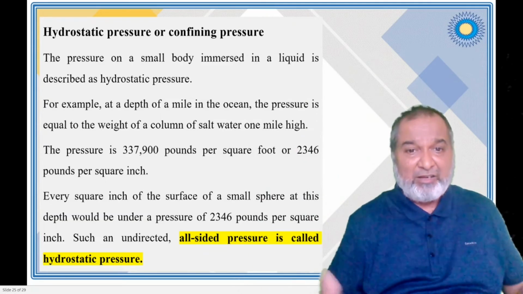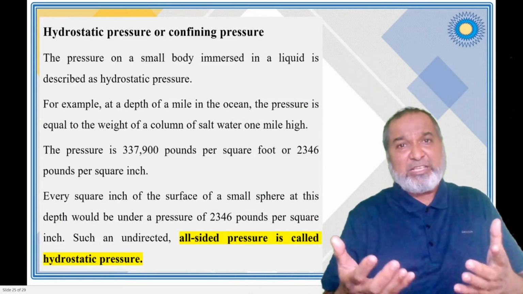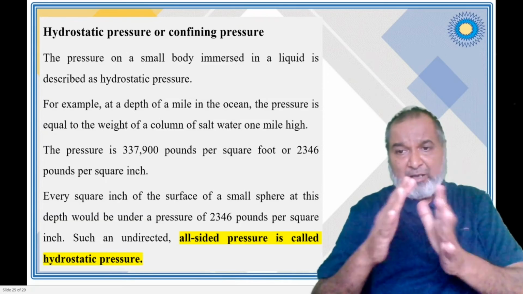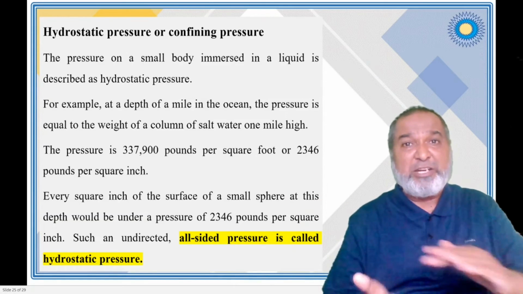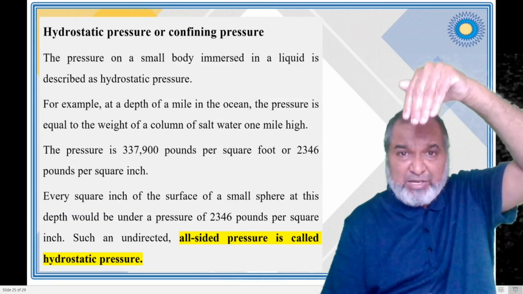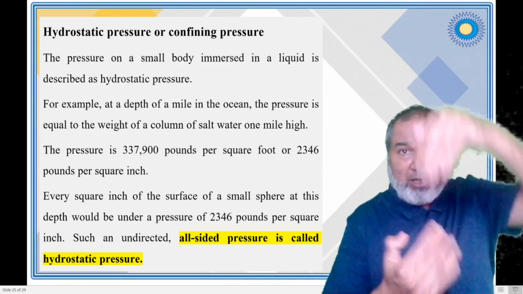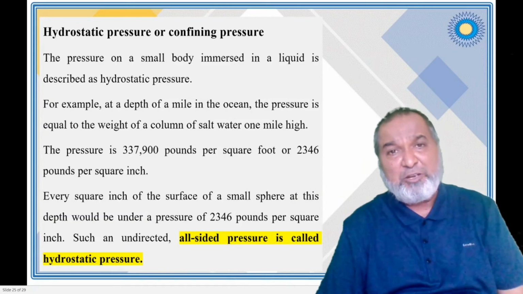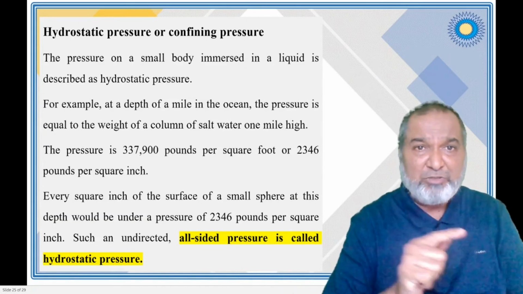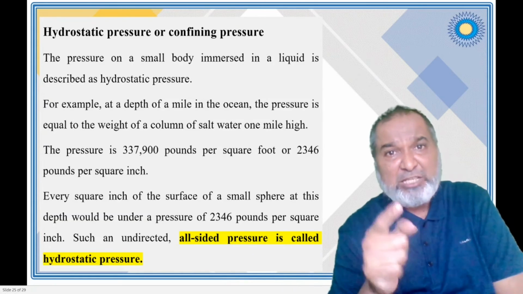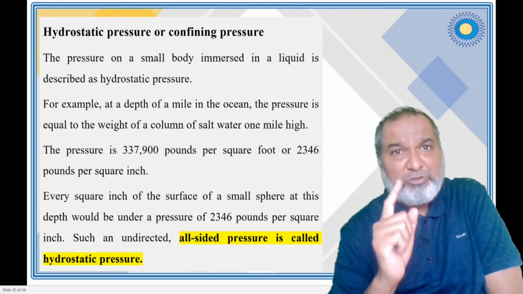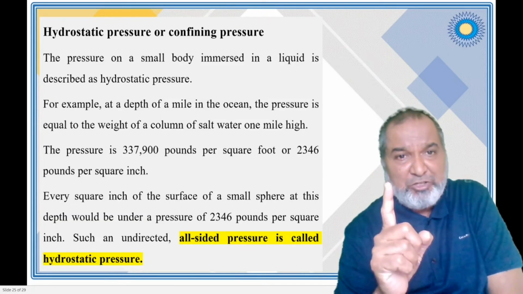For example, you're doing an experiment in our lab. You apply a pressure from one direction, but on the other side nothing is there. So it is not confining; it is a directed pressure, the pressure we are exerting in one direction. But when you apply the pressure from all sides, then that pressure will be called hydrostatic pressure or confining pressure. This will be asked as a short note; this will be defined as hydrostatic pressure or confining pressure.